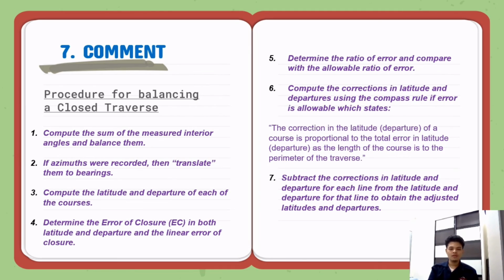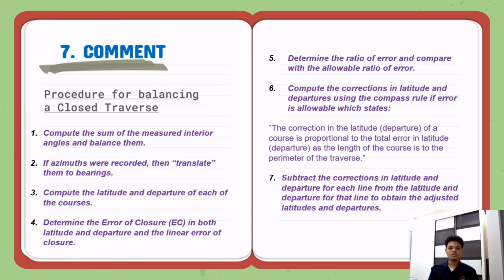Alright, so the comment that we have for this presentation is the procedure for balancing a closed traverse. The first is compute the sum of the measured interior angles and balance them. Second, if azimuths were recorded, then translate them to bearings. Third, compute the latitude and departure of each of the courses. Fourth, determine the error of closure in both latitude and departure and the linear error of closure. Fifth, determine the ratio of error and compare with the allowable ratio of error.